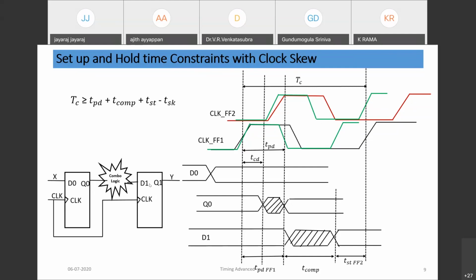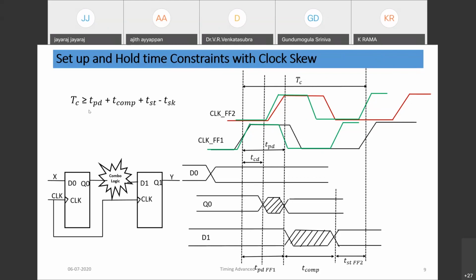So that means we are getting an advantage in frequency. We can further reduce the time period, or we can improve the frequency of operation of the circuit. So it's called positive skew. With positive skew, we get an advantage in the setup time window, so that we can improve the frequency of operation of the circuit or reduce the clock period. You can analyze this timing diagram. All those things you can draw and practice.